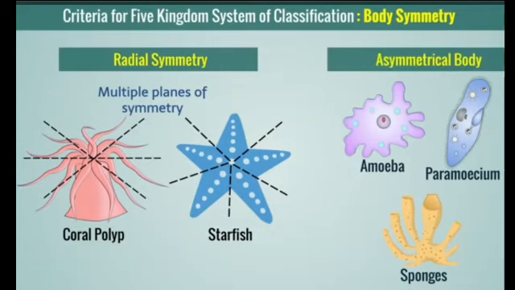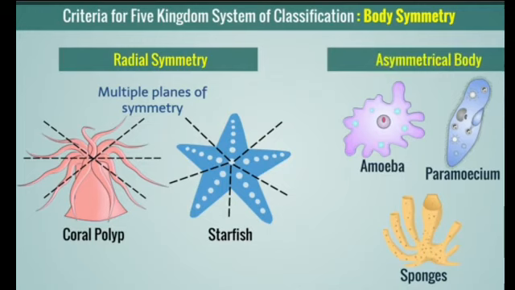The next type of symmetry is radial symmetry. In this type of body, if an imaginary line passes through the central axis, any plane of the body gives two equal halves. Here the starfish is given as an example. In these animals, there are five different planes passing through the central axis through which we can get two equal halves. The coral polyp and the starfish examples will help you understand it better.